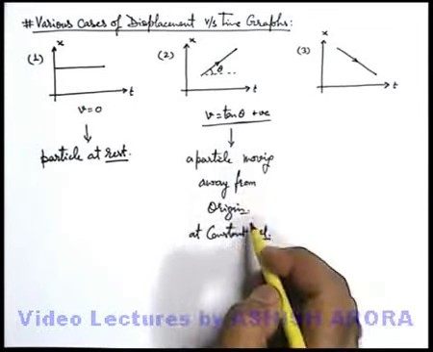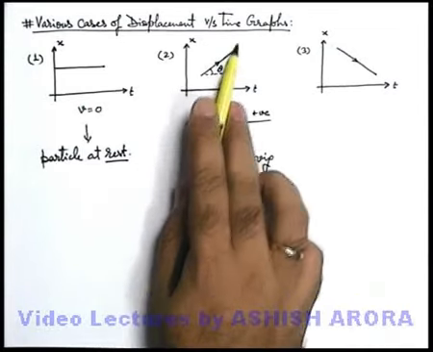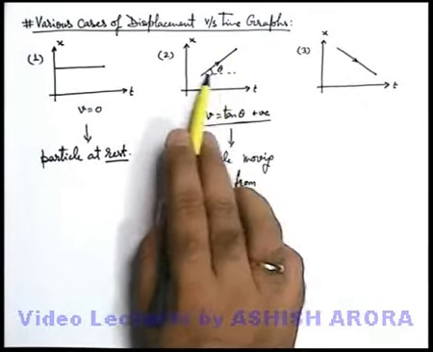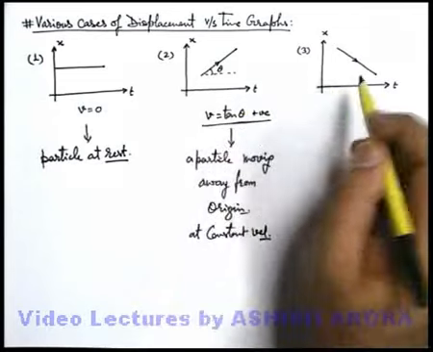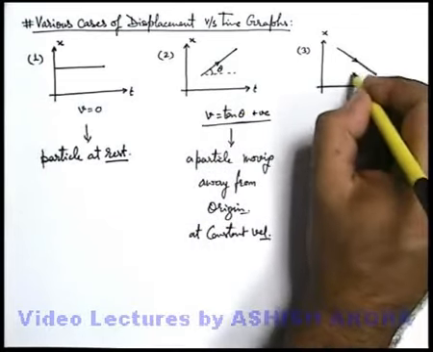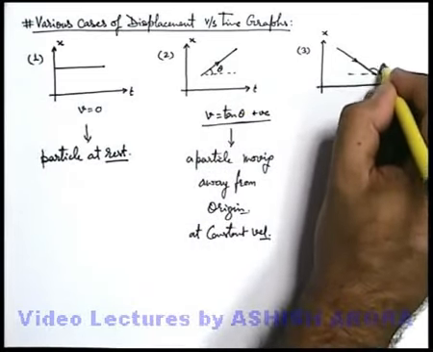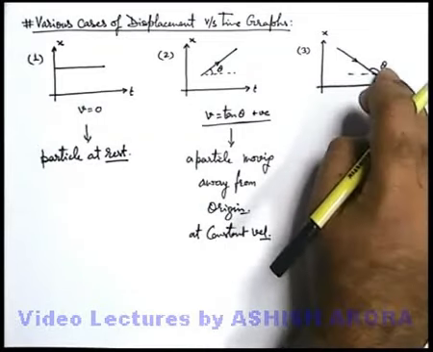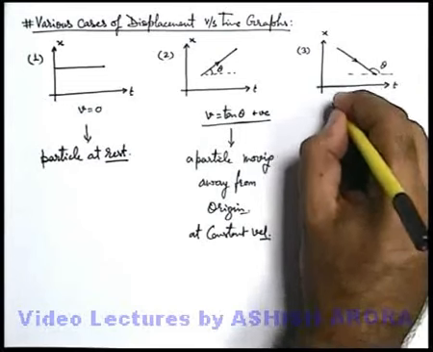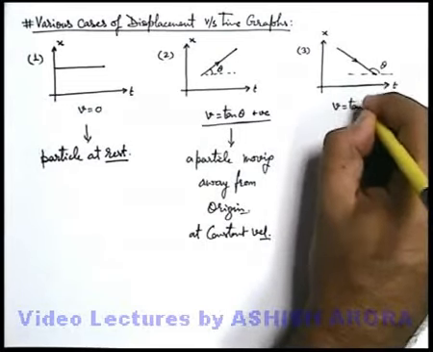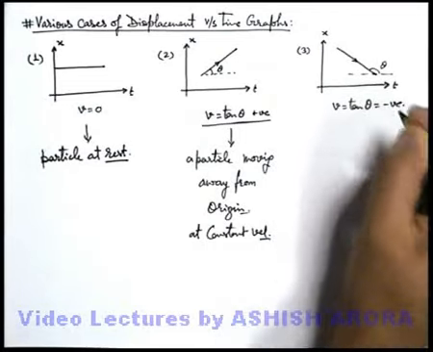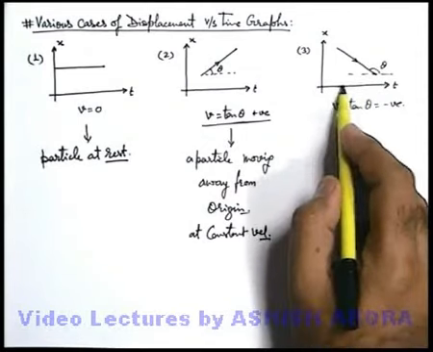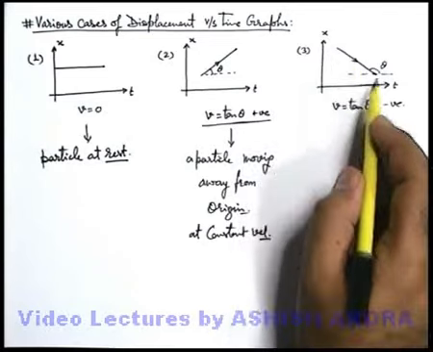So this is the way how we analyze such type of graph where there is a straight line having constant slope or constant angle with the time axis. If we talk about this third case, we can state here the angle made by the line with the positive direction of time axis is obtuse. So here if we find out the velocity, still it is tan theta, but it comes out to be a negative value. So you can state here as time increases, x is decreasing.